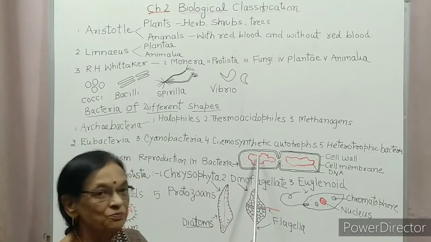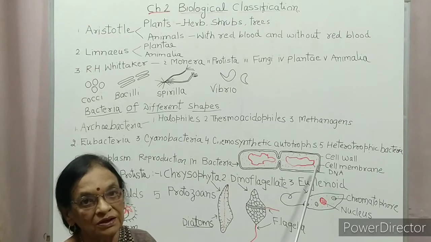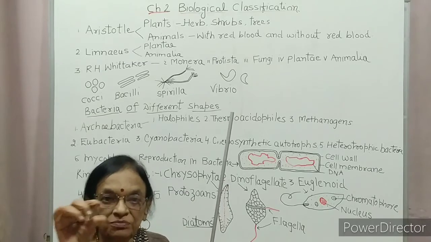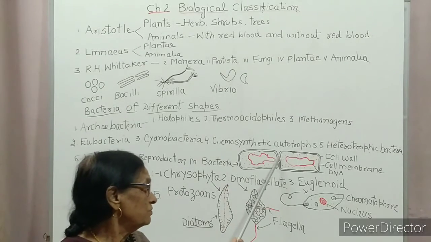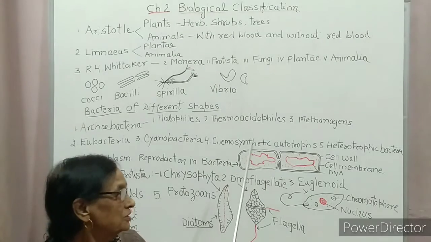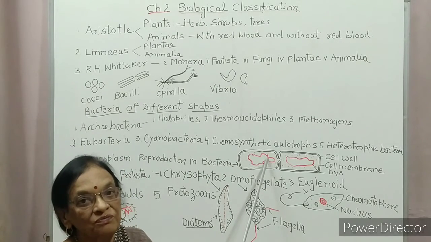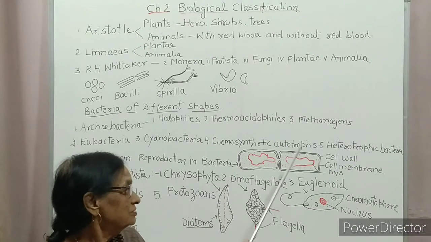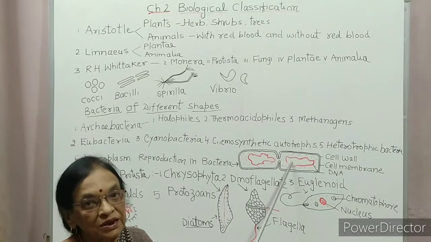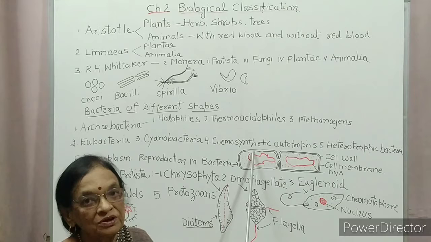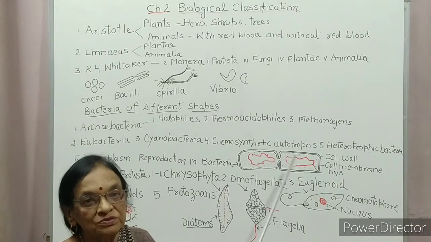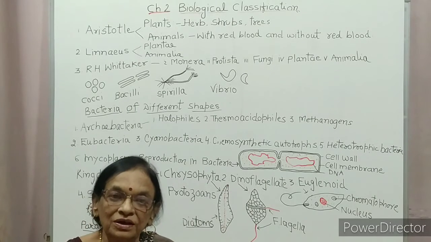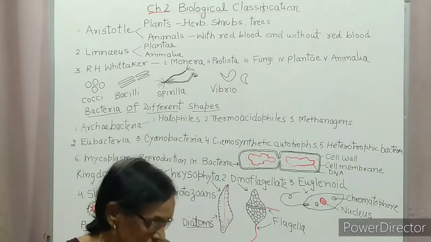Two bacteria, suppose these are two different bacteria, come closer to each other and develop a tube in between the two bacteria. The tube is developed here. Through this tube, genetic material of one bacterium passes into the second one. Genetic material of the second bacterium passes into the first one. So sexual reproduction in bacteria is nothing but only exchange of genetic material.